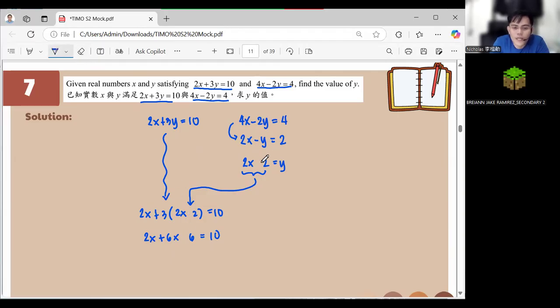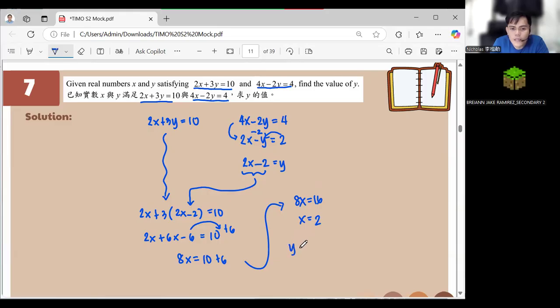Okay? This is minus 2 because when we transpose, it becomes minus. So this becomes 8x is equal to 10, transpose, it will become plus 6. Same in here, when we transpose, it becomes minus 2. So this is plus 6. So we have in here 8x is equal to 16 and our x is equal to 2.